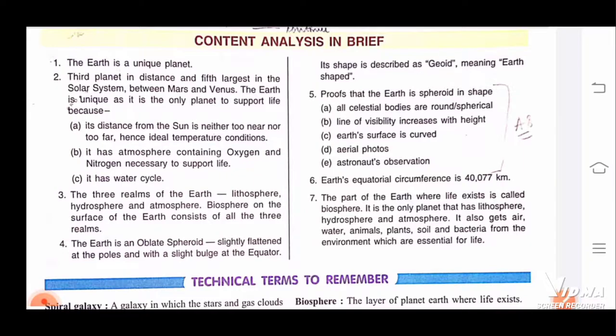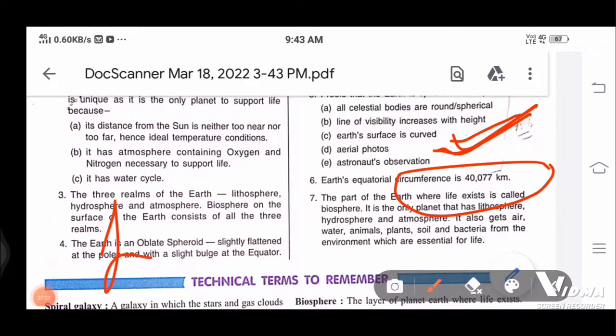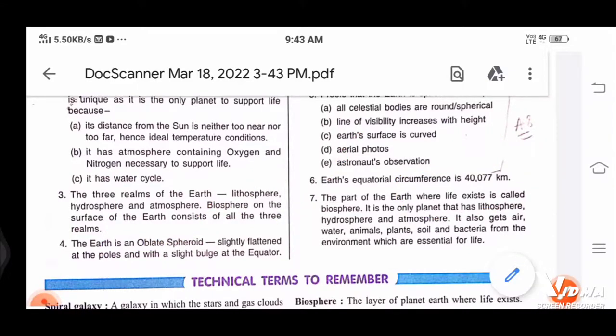Proofs that the Earth is a spheroid, that we have discussed: all celestial bodies are round, then why should the Earth not be round? The line of visibility also increases with height. The Earth's surface is curved, seen in aerial photographs and astronaut observations. Earth's equatorial circumference is 40,077 kilometers, that you have to keep in mind, because this is connected to the second chapter, latitudes and longitudes. It's quite a big chapter, but it's very easy and very important.